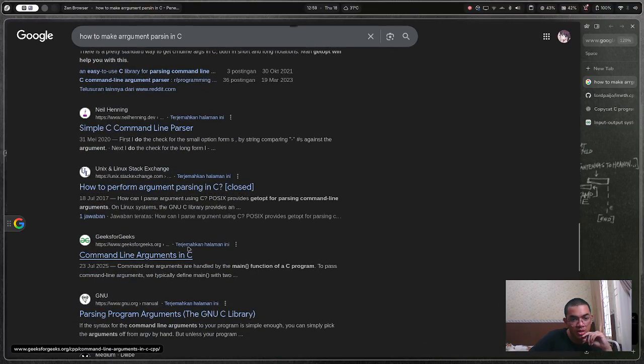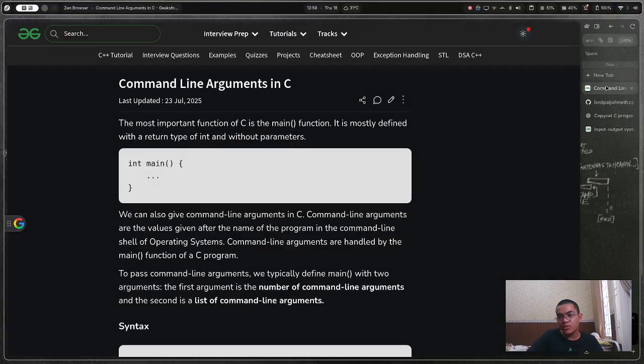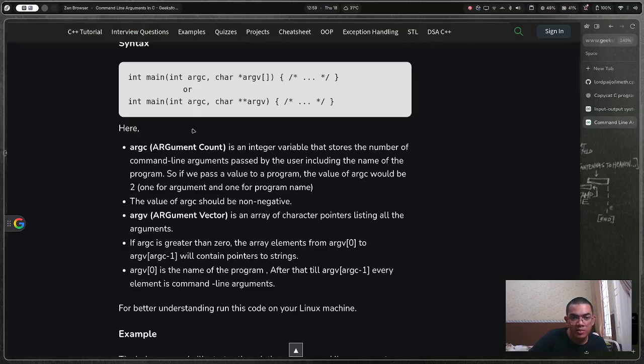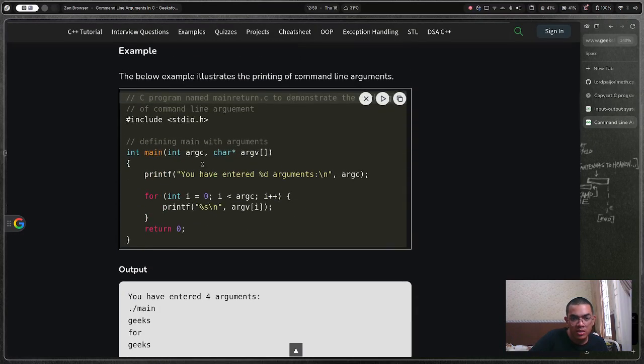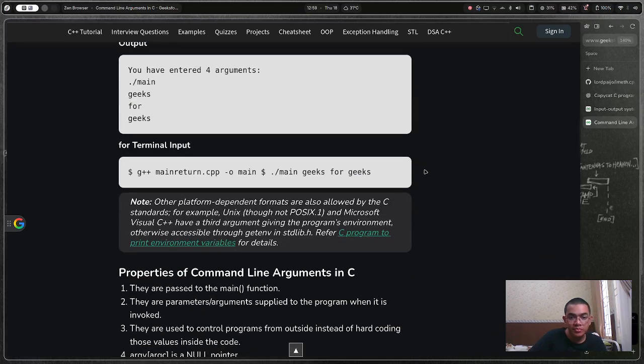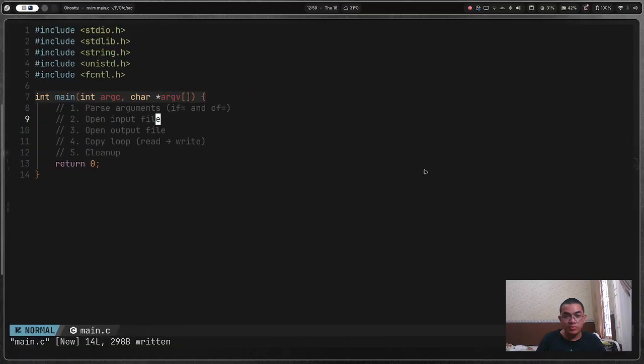There's no command line arguments in C. Okay, you have entered the arguments, argc. Okay, I'm not a really good C programmer. I'm still a beginner in C, but I'm challenging myself to do this because, oh, let's not do that. Let's do it here.